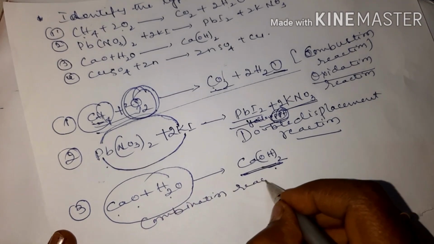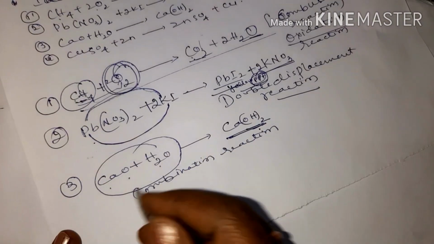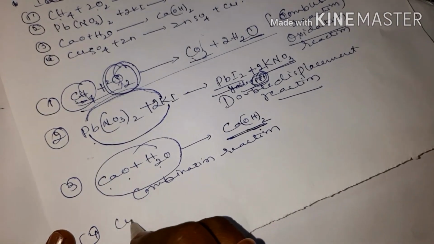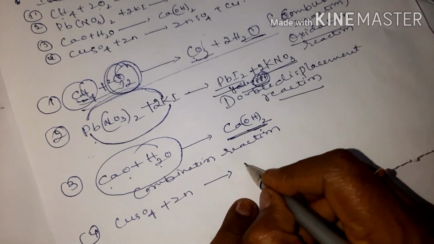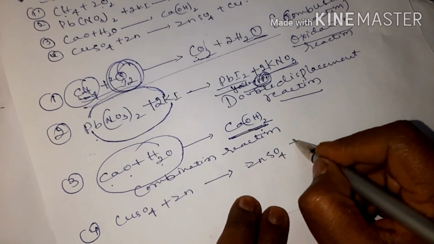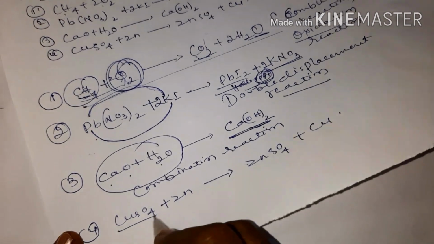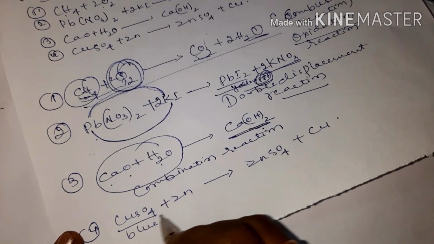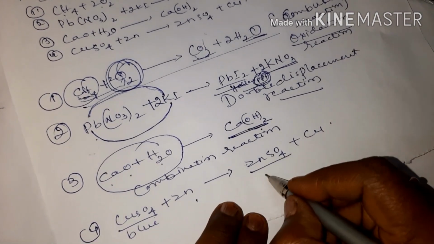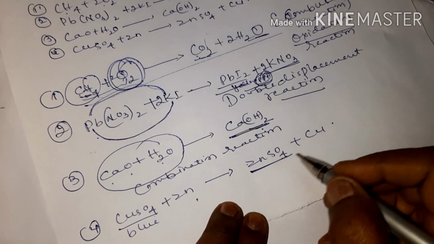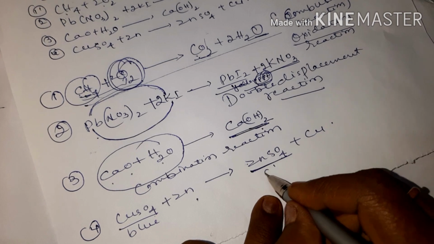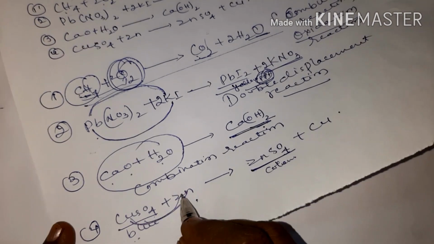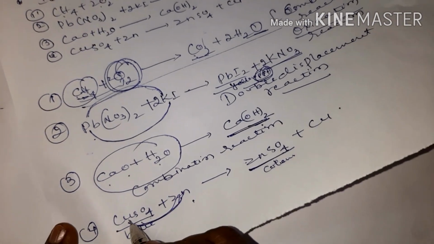Now the fourth one is copper sulfate. When made to react with zinc, you get zinc sulfate plus copper. You have to remember copper sulfate is blue color, children. When made to react with zinc, it loses color, and you get zinc sulfate, which you can write as colorless. So zinc is displacing copper out.